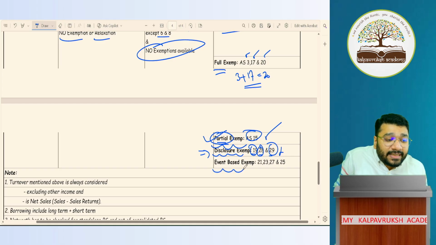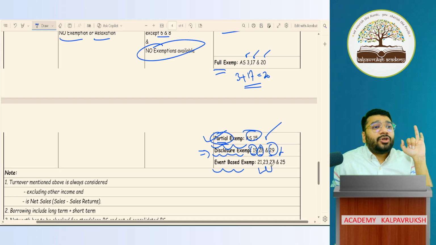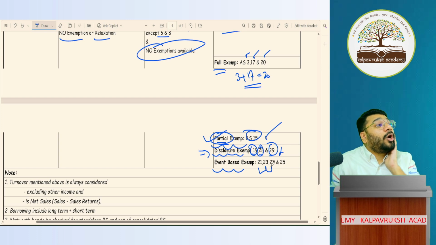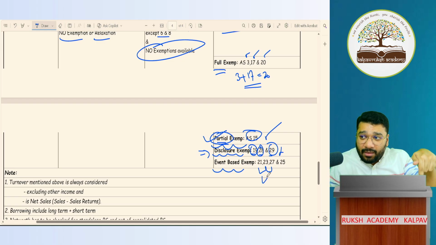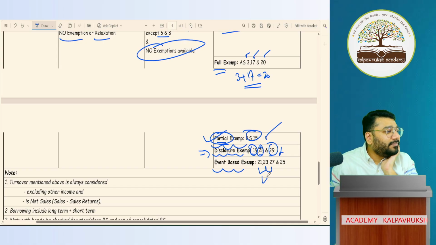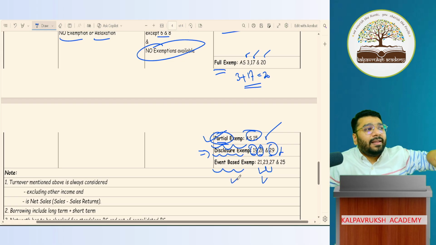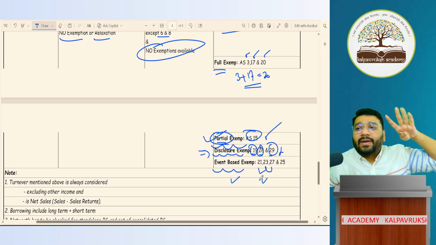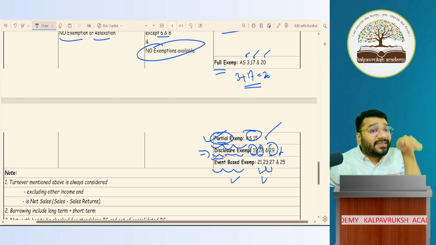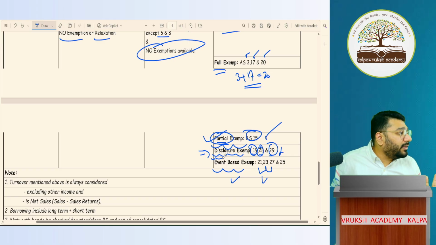Then comes event-based exemption. 21, 23, 27 is nothing but consolidation. Consolidation with subsidiary, consolidation with associate and joint venture. In the event the consolidation condition is satisfied, then you follow. Otherwise leave it. Okay, not okay. If consolidation condition triggers, then follow 21, 23, 27. If it does not trigger, don't follow. Leave it. So 21, 23, 27, 25 is called as event-based exemption. If the event is triggering, then you have to follow the AS. Otherwise, not required. Got it, not got it.